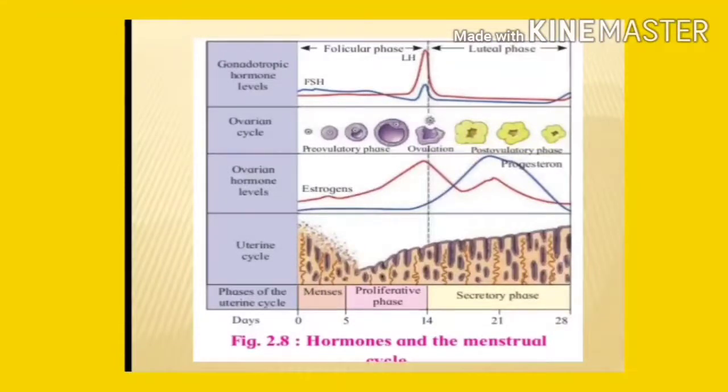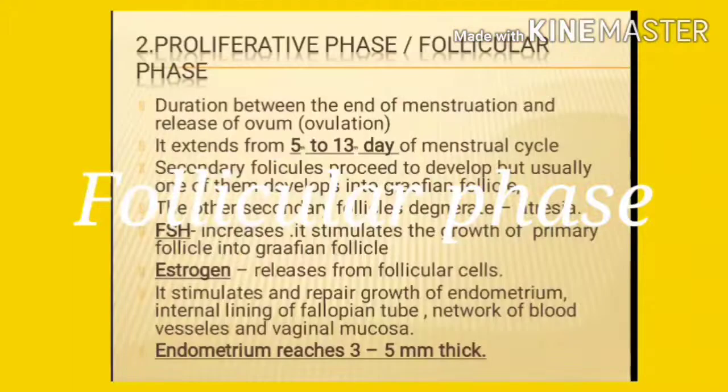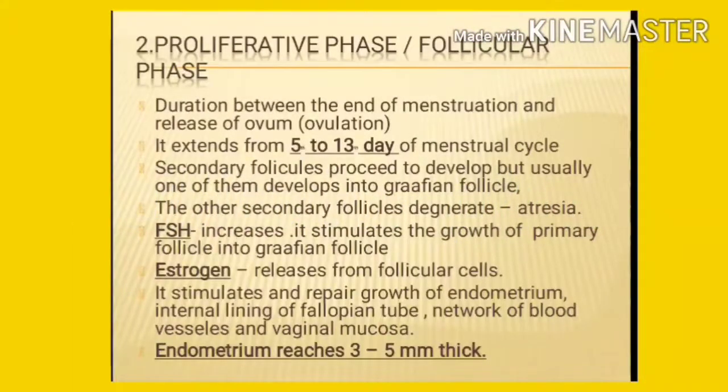Now let's see the next one. Second phase of the menstrual cycle: the proliferative phase or follicular phase. The duration between the end of menstruation and the release of the ovum, that is ovulation, is called the proliferative phase. It extends from the 5th to the 14th day of the menstrual cycle.